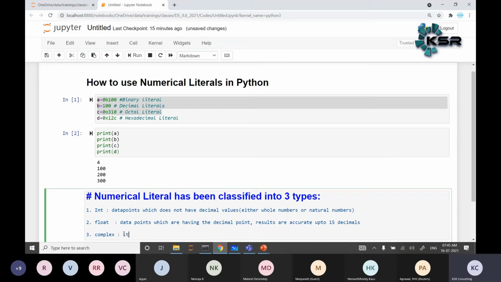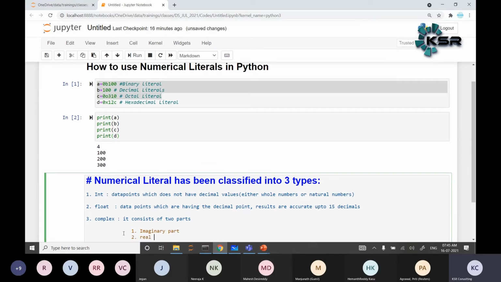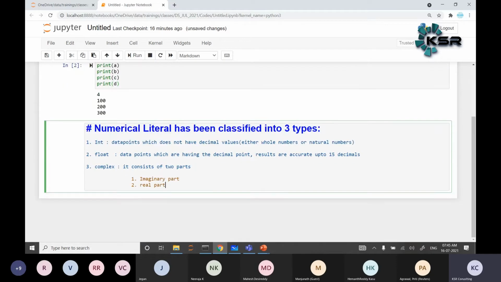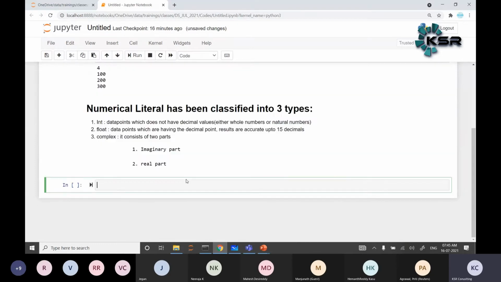Complex numbers consist of an imaginary part and a real part. Imaginary part as well as the real part. Okay.